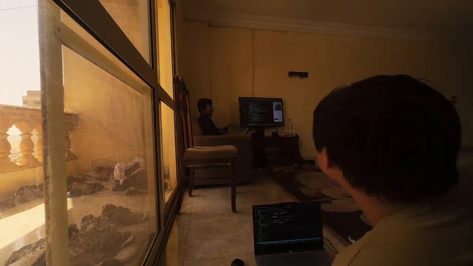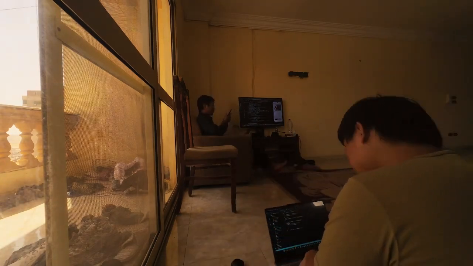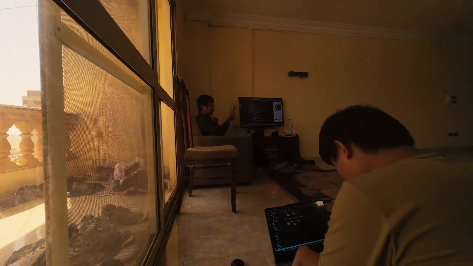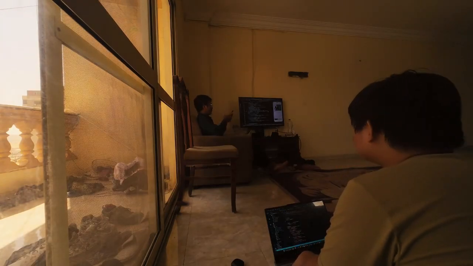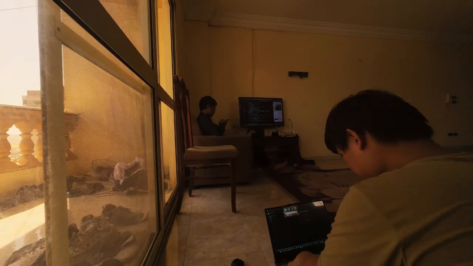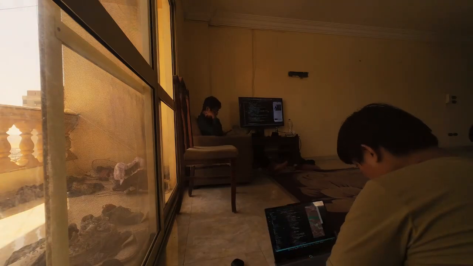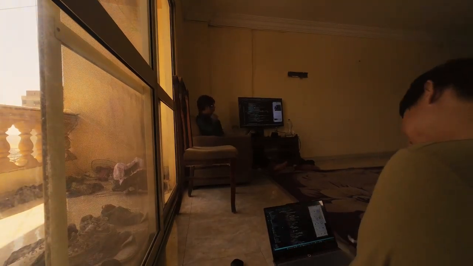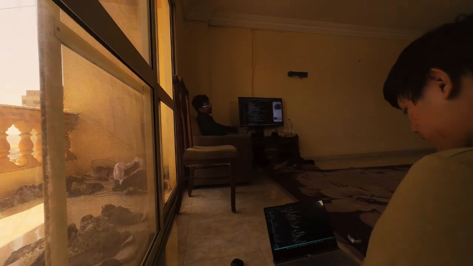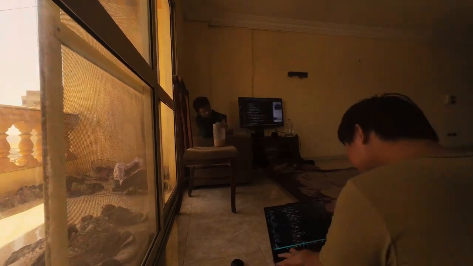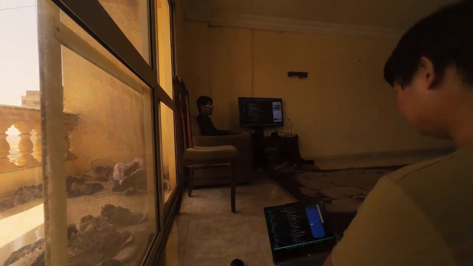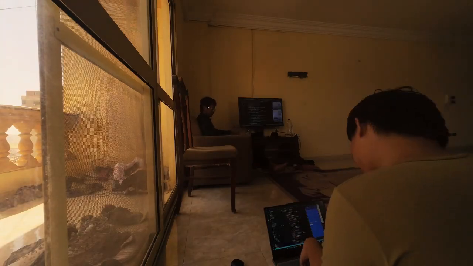You can see the classroom buzzing with activity. Some students are carefully typing lines of code, others are asking questions to the teacher, and a few are discussing solutions with their classmates. It's not a one-way lecture. It is interactive, and that makes the learning process much more engaging.